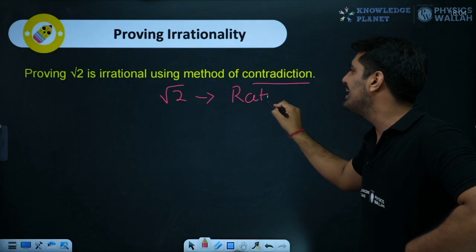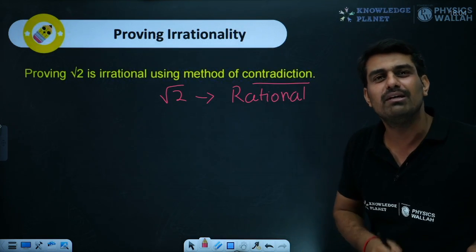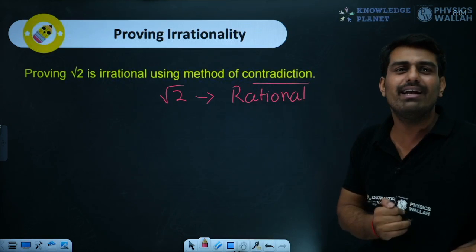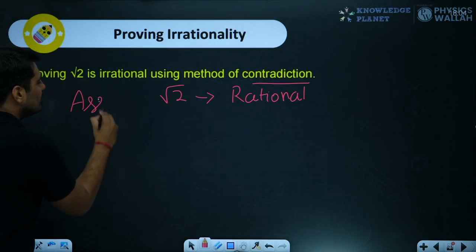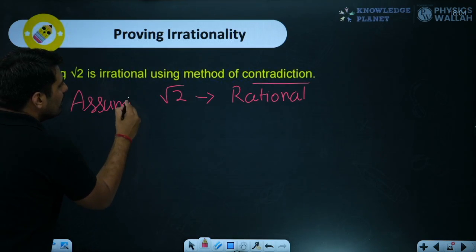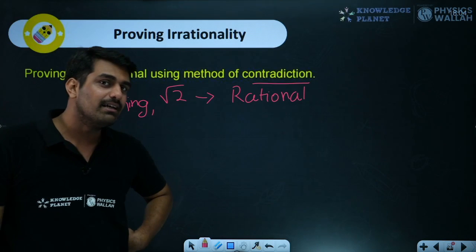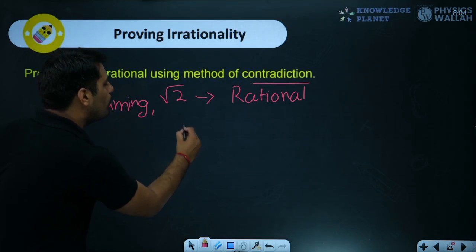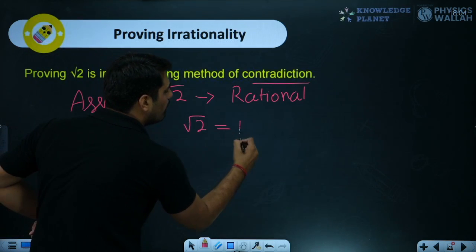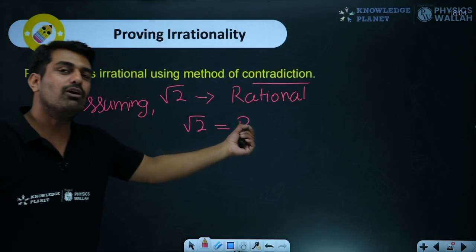Rational number. We are assuming that root 2 is a rational number. But sir, we know it's an irrational number, and that is why this is a method of contradiction. We are just assuming that this is a rational number. Now what happens when I say any number is rational? You remember when I told you the definition of rational, I told you rational numbers are the ones which can be represented in the form of P by Q. So I can write root 2 as equal to P by Q.